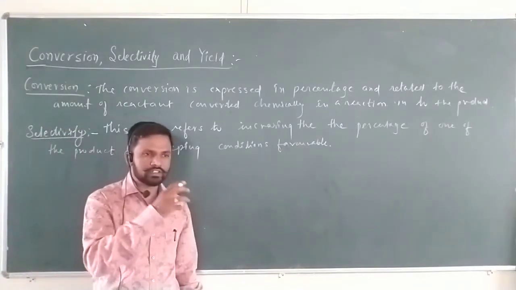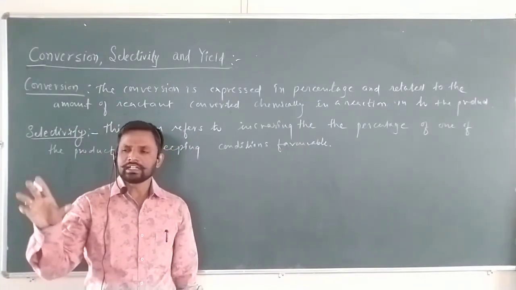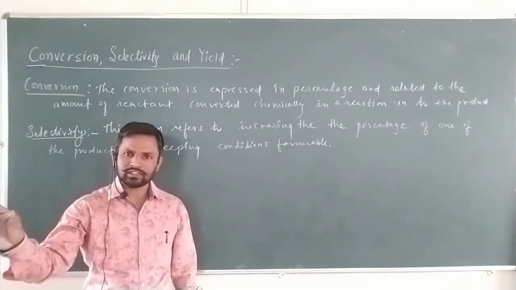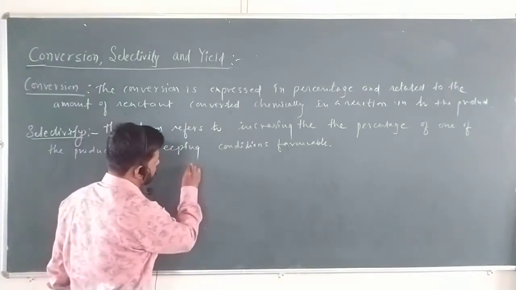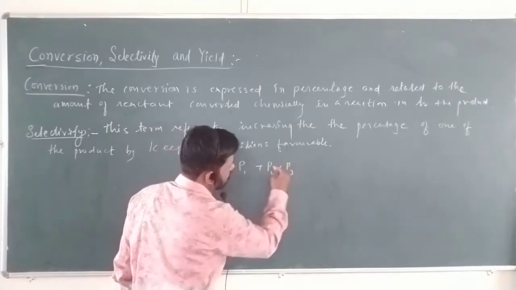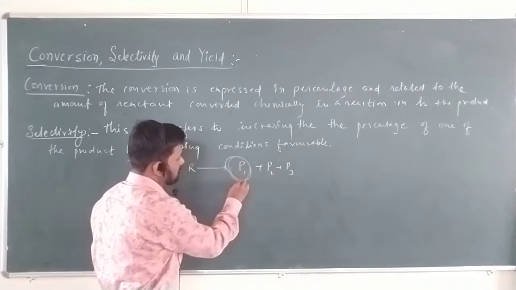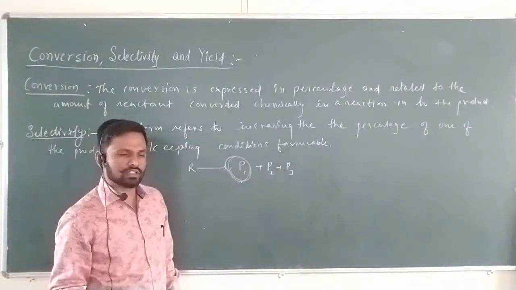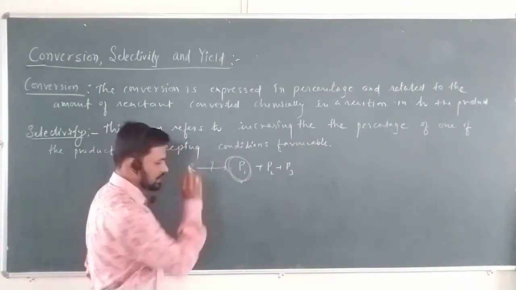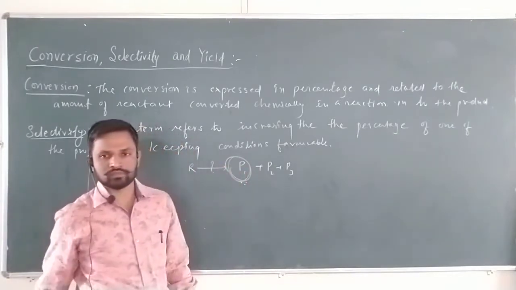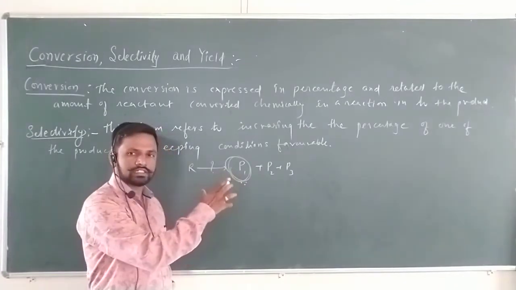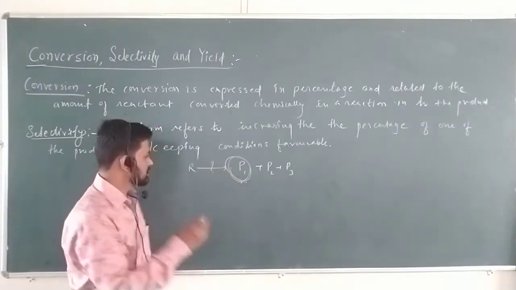Now see, if reactant molecules are taken and the reaction is going on, and two or more products are formed, but out of these two or three products we expect one, let us consider the reactant is taken and product 1, product 2 and product 3 are formed. If we expect more percentage of P1, or P1 as the major product, what do we have to do? For increasing the percentage of this product, we have to change certain conditions to make them favorable to increase this product. So that is called selectivity. Selectively, the percentage of one of the products is increased by changing the conditions.